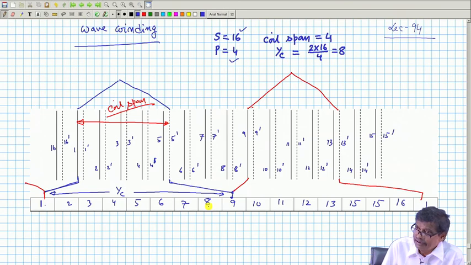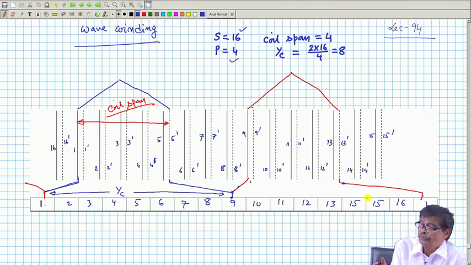You come to 9, then the next coil is to be connected in series. All the coils are to be connected in series, be it lap or be it wave. So, the next coil I will start from 9, it goes in slot number 9, returns from 9 plus 4, 13 dashed, and this coil's one end is terminated on 9 and the second one will be terminated on 9 plus 8, 17. But there is no 17, what is there? 1 once again. So it is terminated on 1, the same as the previous coil's end. So, after tracing only 2 coils, the winding cannot progress.